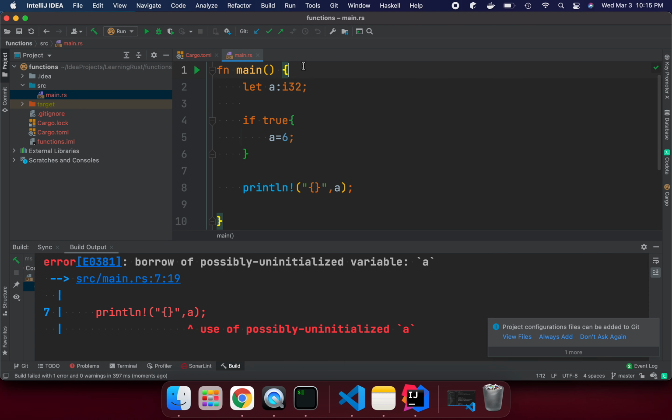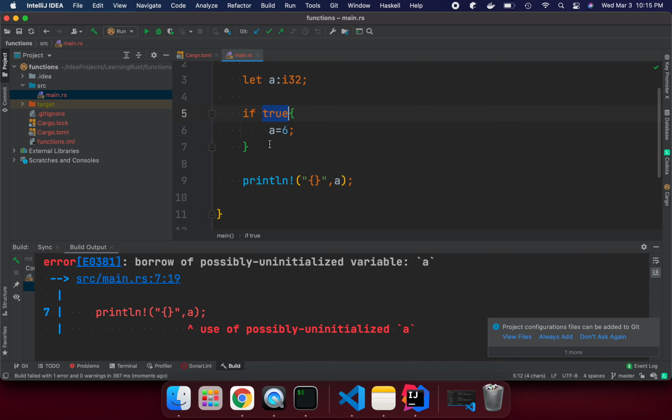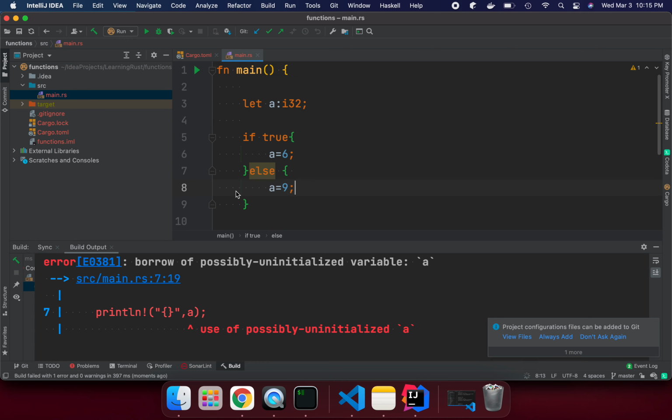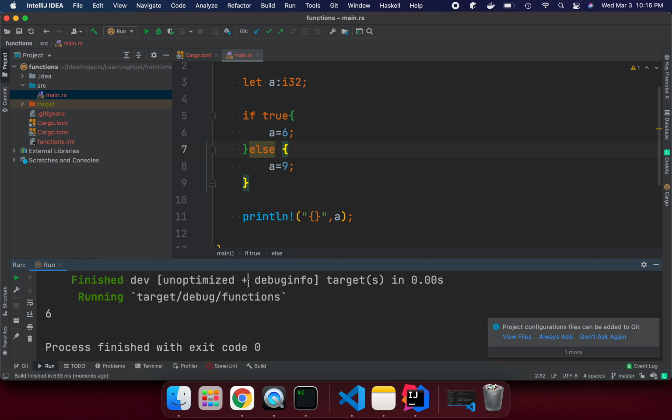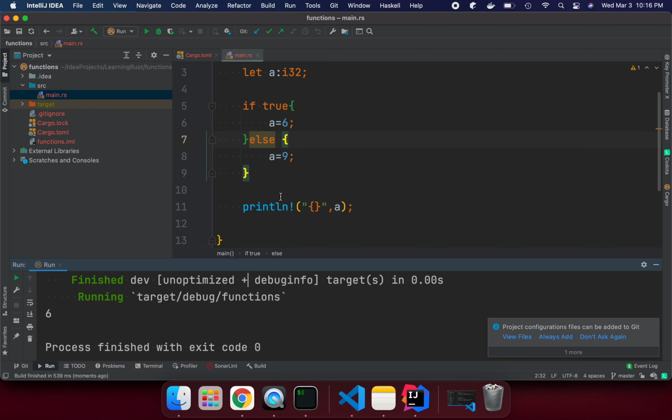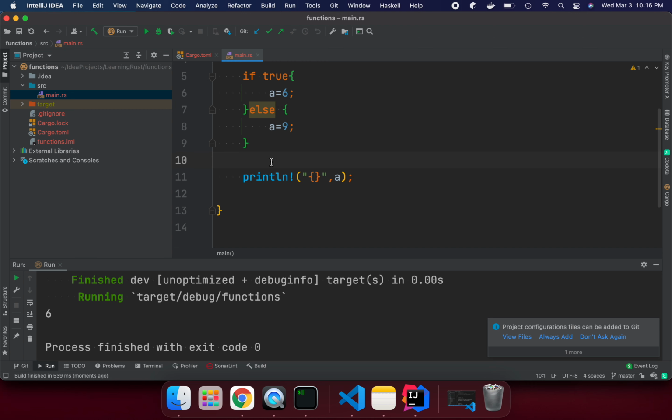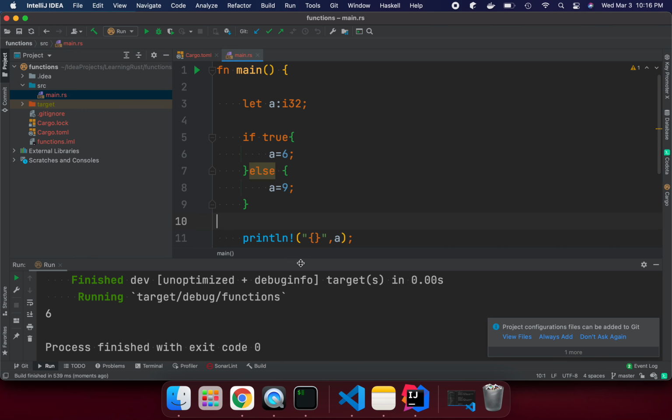The compiler doesn't know whether the condition is going to be true or not, because that is not guaranteed. But if we put an else part, an else condition, so we can say a is equal to 7 or 9, whatever, and try to run it, then we get the value, because the else part is going to execute in any case. So the compiler knows that it is guaranteed to initialize. That's why we need to initialize a variable first, so that we don't have any memory safety issue. So this is what I wanted to tell you.